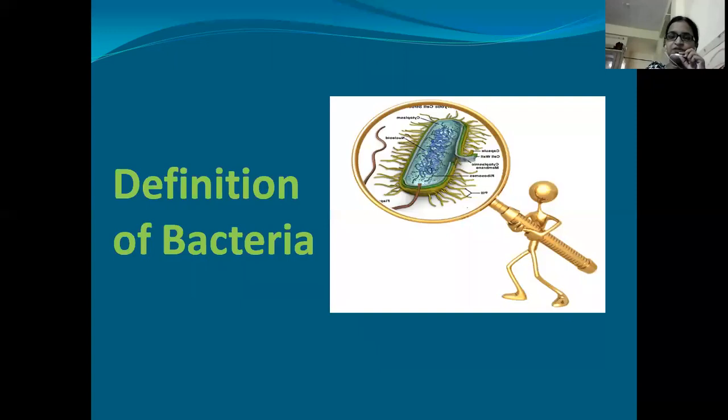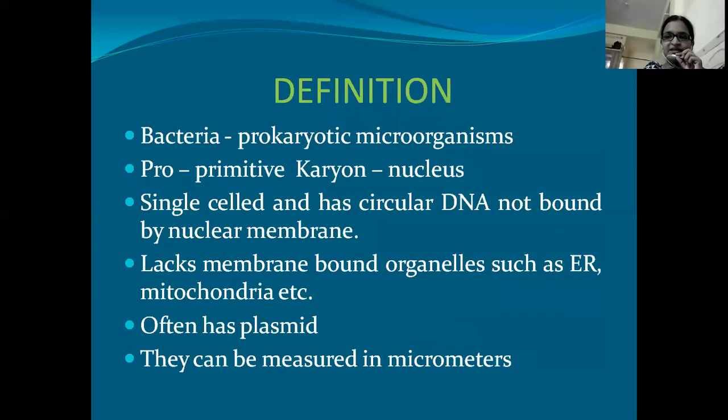Now first, coming to definition of bacteria. Bacteria are prokaryotic microorganisms. Now first we have to understand the meaning of prokaryote. Pro means primitive, karyon means nucleus. It means that in bacteria the nucleus is in a primitive condition.